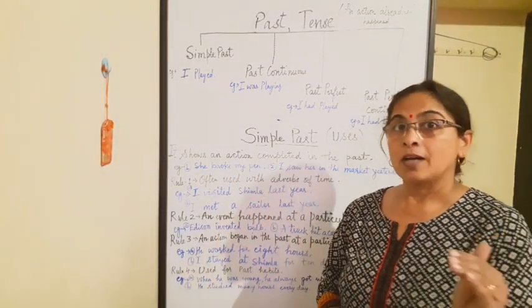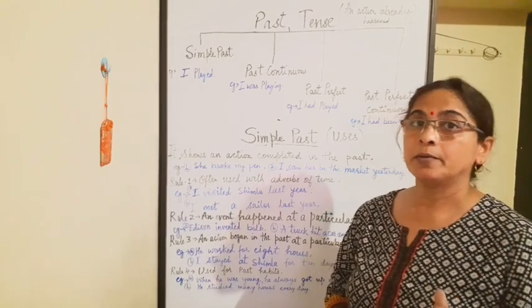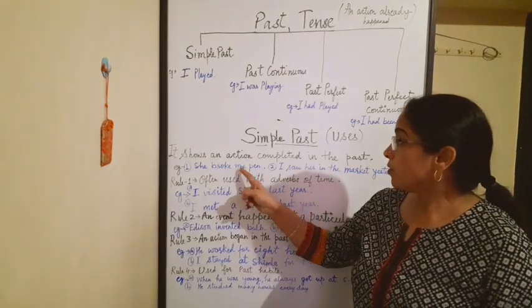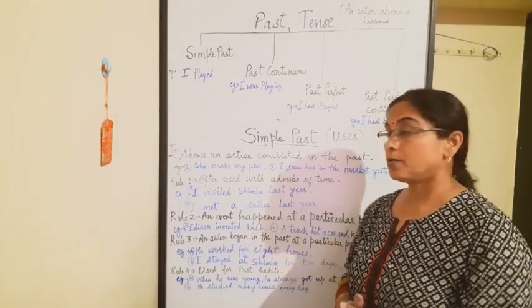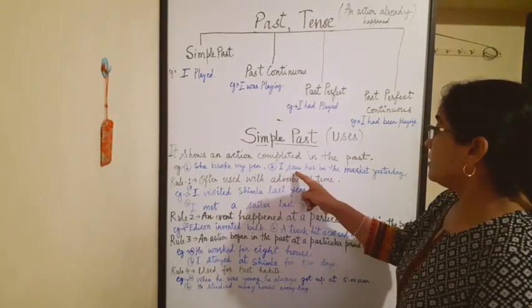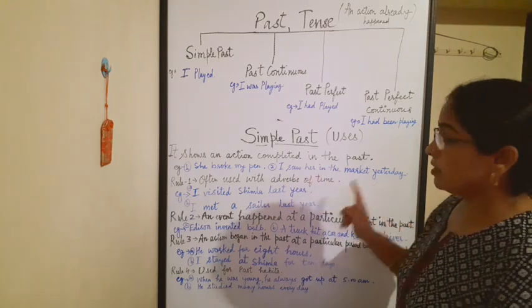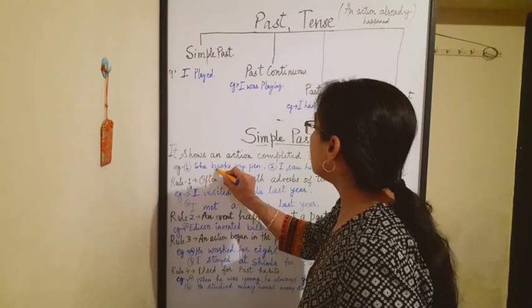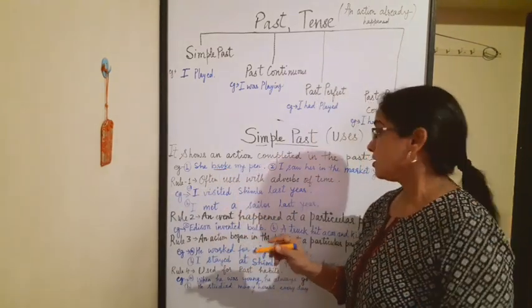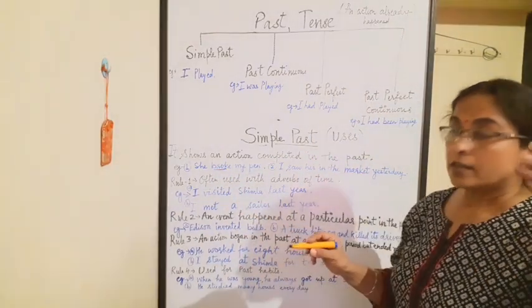Broke is the past of break. So, she broke my pen, not today, not now, earlier. I saw her in the market yesterday. So here broke shows that the action already happened or already occurred.